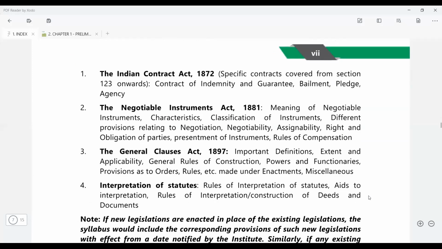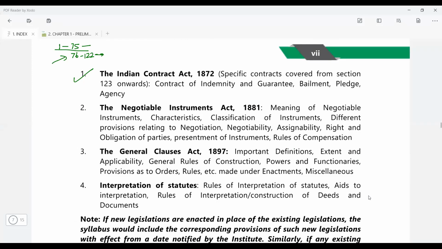So in that you will be studying the balance portion of the Indian Contract Act. If you remember, we have covered the Indian Contract Act till section 122 in the foundation level. Now you'll say, sir, the last section that we did in the Contract Act was from section 1 to section 75, and then section 76 to section 122 was not there in the Contract Act. Absolutely, because this has become your Sale of Goods Act. So we have covered section 1 to section 122, these as a part of the Contract Act and these as a part of the Sale of Goods Act. So we have covered that.